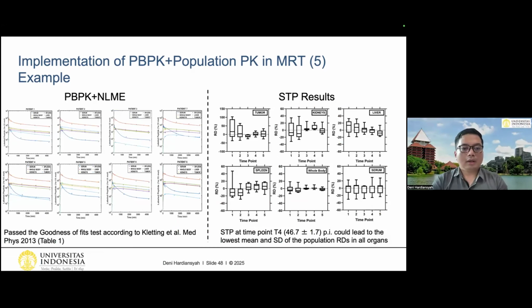These are several results from several organs. As you can see on the left side, the fitting was good based on the goodness of fit test according to Clayton et al. And on the right side, as you can see, the result is pretty good as well at time point 3 or 4. So STP at time point 4 could lead to the lowest mean and SD of the population AD in most organs. We have more organs than only these 6 organs, but I added them to the supplemental file of this publication.